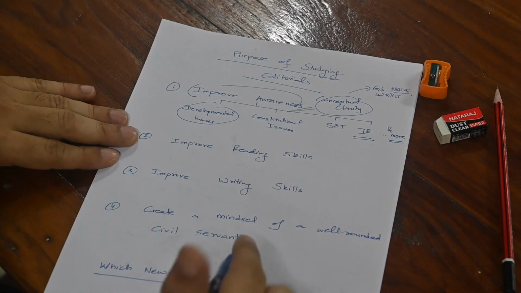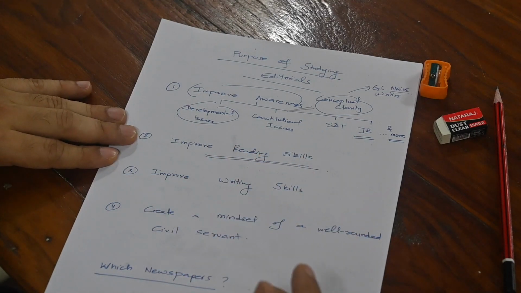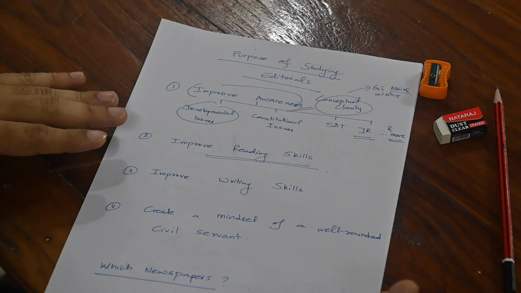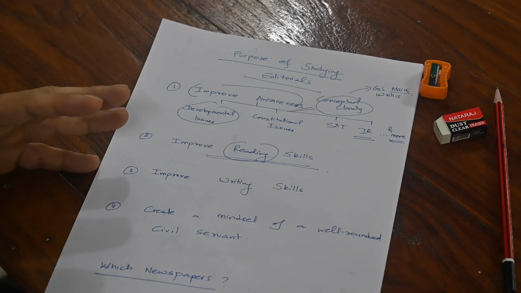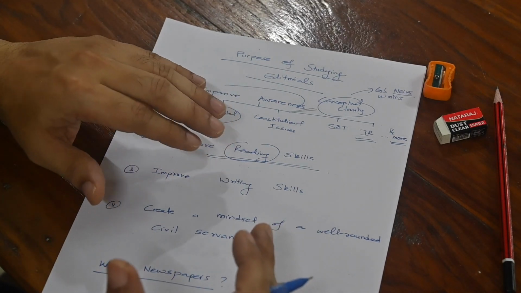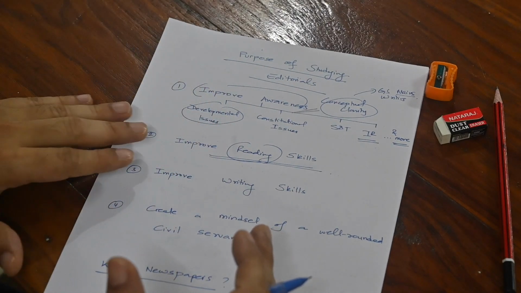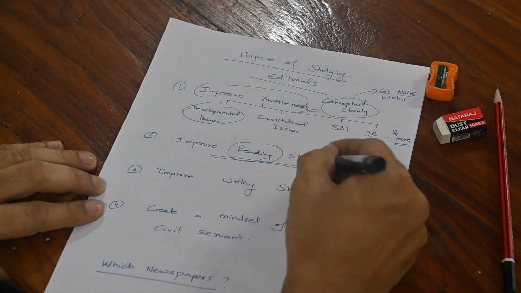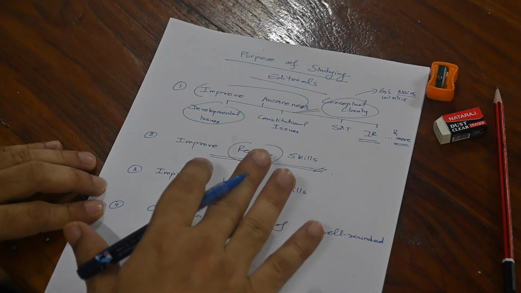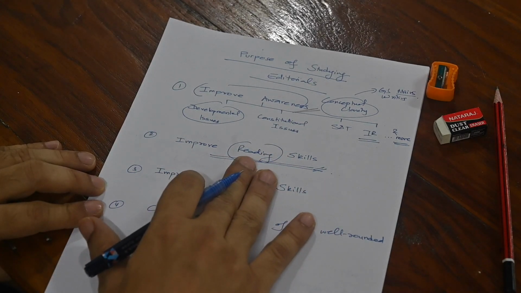Okay. The second thing is to improve your reading skills. See, normally what happens in college, we are not reading much. Especially if you are an engineering student, you might be dealing with equations, mathematics, problem solving, but you are not focusing on reading as an art, reading as a science. So improving reading skills is also something that overall editorials will help you with, and that is one of the purposes of why we read editorials, to improve the reading skills.